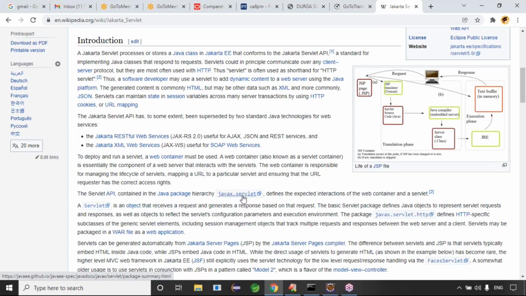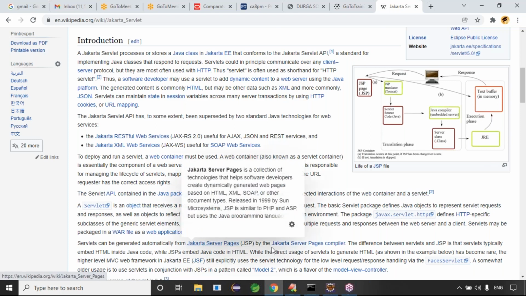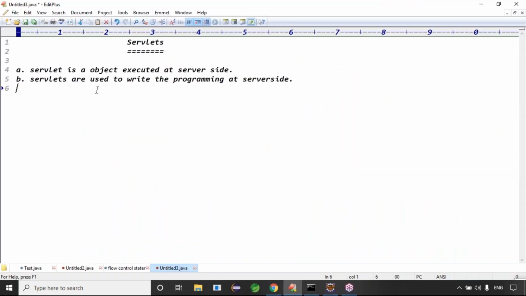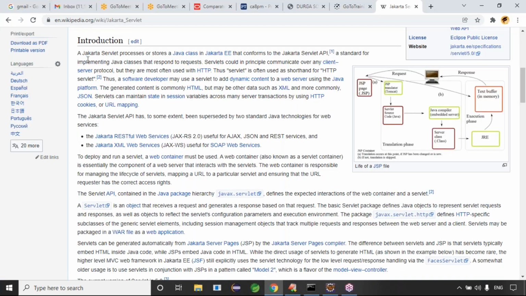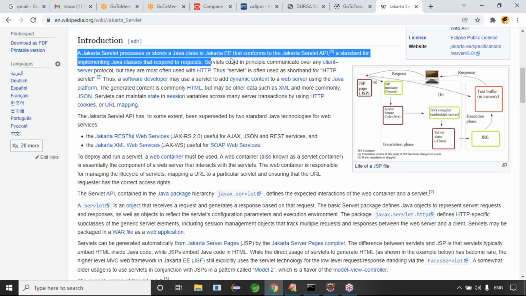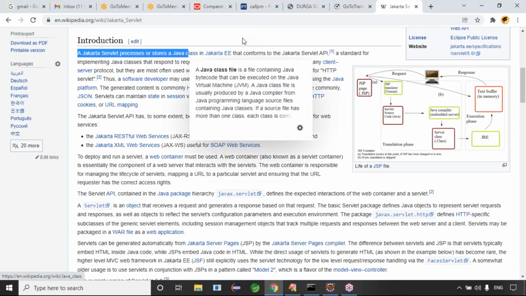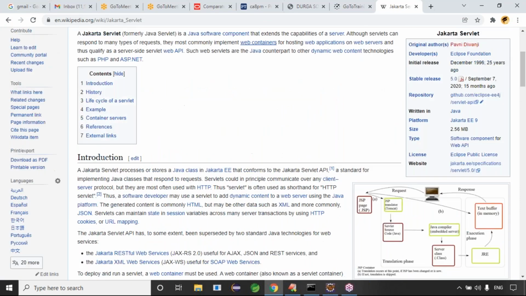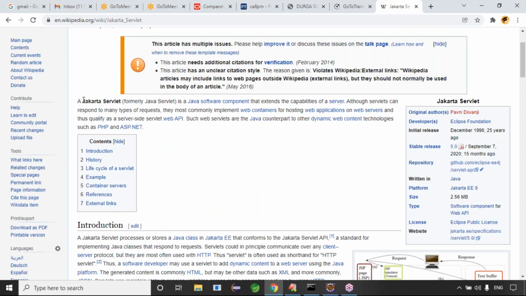Okay, fine. Servlets are generated automatically by JSP. So, guys, see, servlet is an object executed server side. Servlets are used to write the programming at server side, right? Exactly. Initially it was servlets, guys, and it is now renamed as Jakarta servlet.